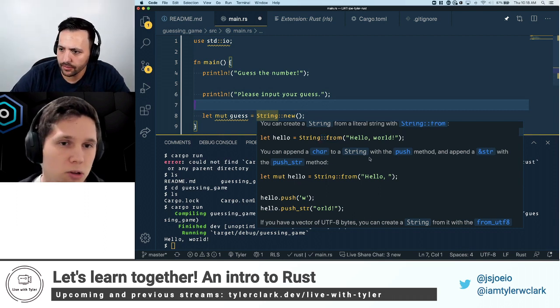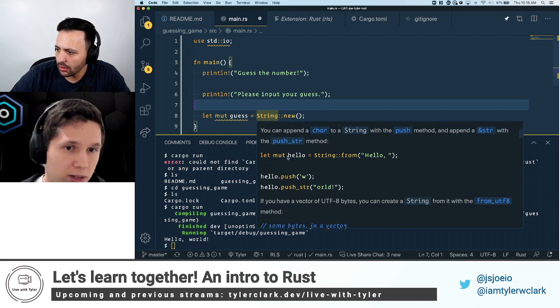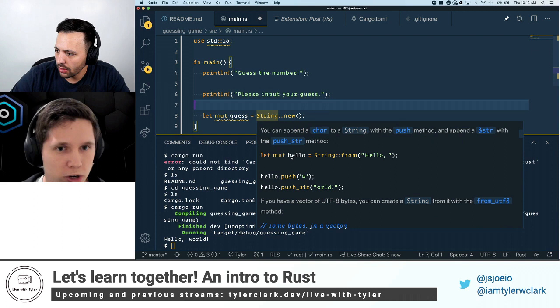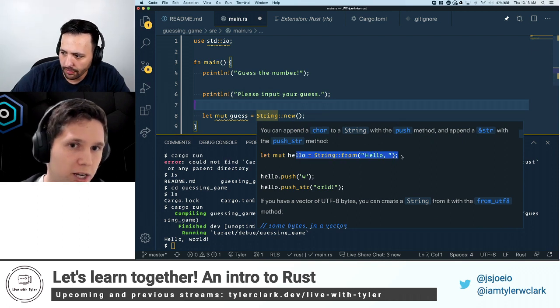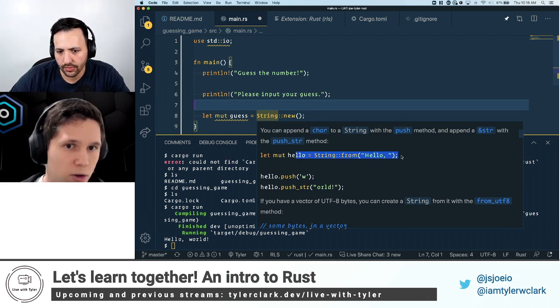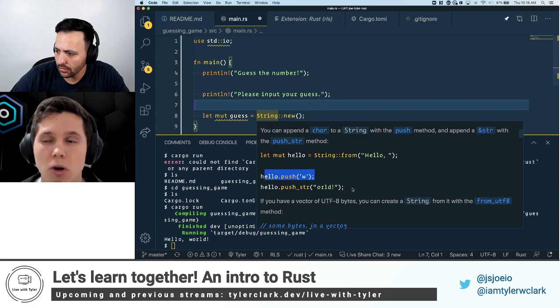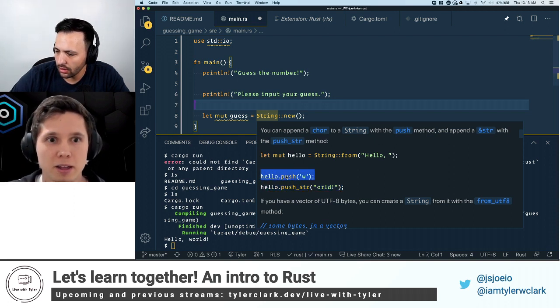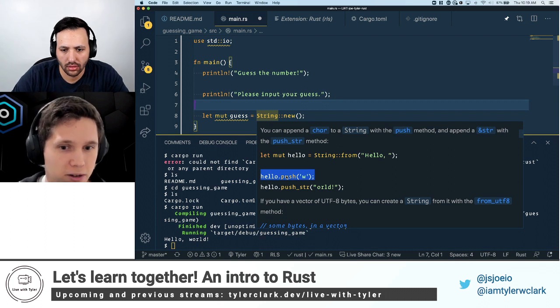If you hover over String and scroll down in the examples, you'll see let hello equals String::from, so you're creating a string from a literal string. Then you see hello.push. We're using dot notation there because we're accessing a method on the instance of a string.